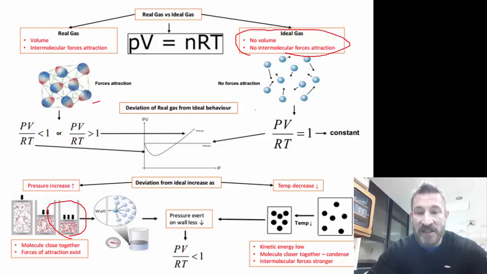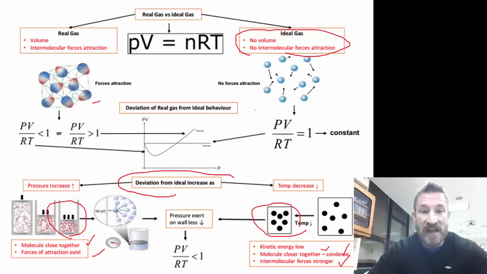But under high temperatures, those molecules aren't close together, but if you decrease the temperature, they're going to be very close together. So we see molecules are close together, and then forces of attraction exist. When molecules are closer together, they condense, and intermolecular forces are stronger. So at the bottom, we see we have deviations from the gas law: one, because of pressure, and two, because of temperature.